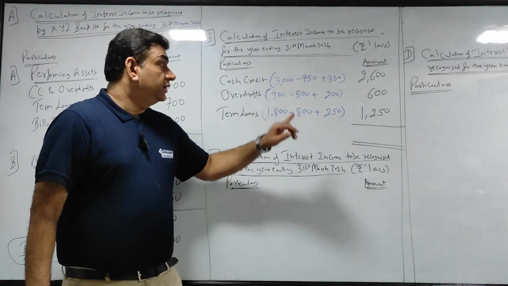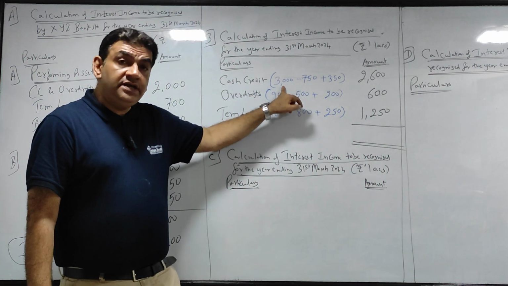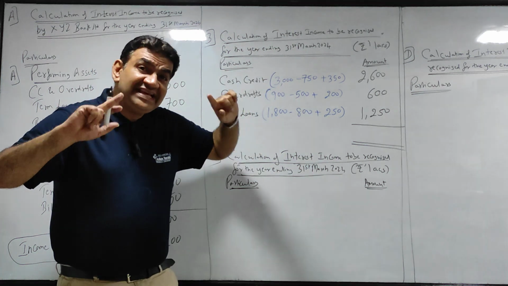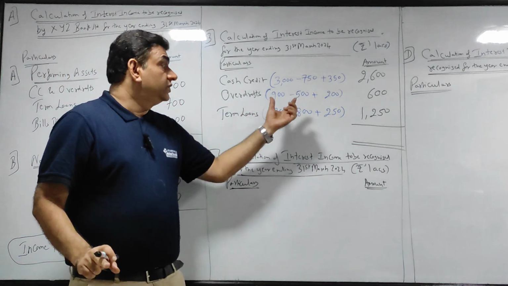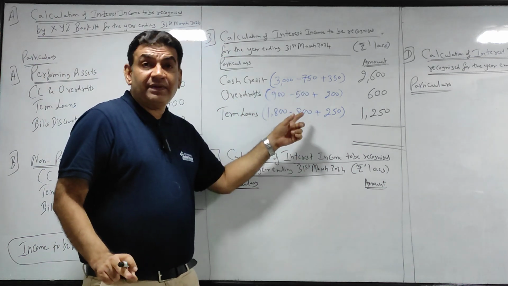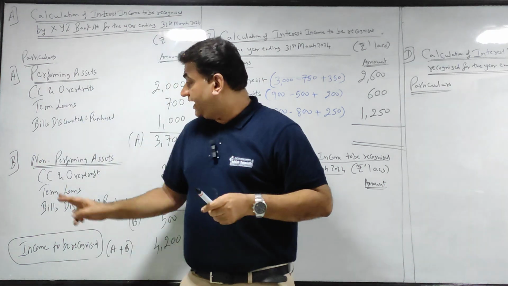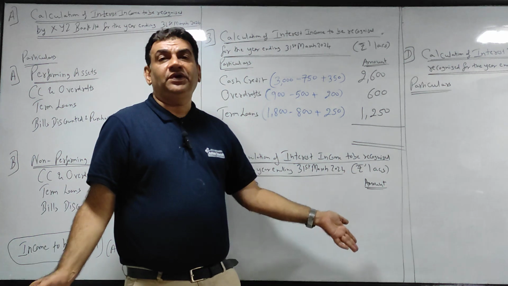So take total interest earned on PA NPA, subtract NPA earned because NPA has to be only collected. After I subtract the first part, it will be only PA earned, plus what I did here, NPA collected. So add NPA collected.